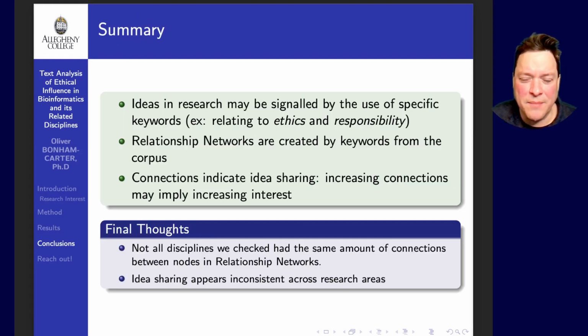In summary, we know that ideas of research may be signaled by the use of specific keywords. Relationship networks can be created using those keywords, and the connections that we see may be used to give us an idea about the amount of idea sharing that exists in a specific area of research. Final thoughts. We found that not all the disciplines that we checked had the same amount of connections between the nodes in the relationship networks. This may suggest that idea sharing isn't consistent across all areas of research.